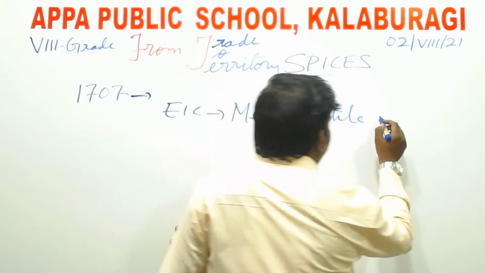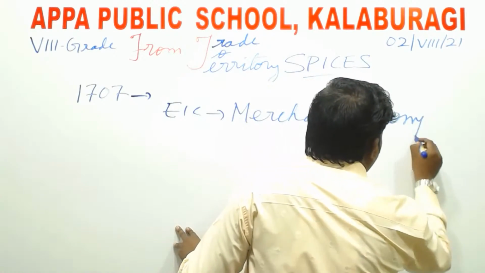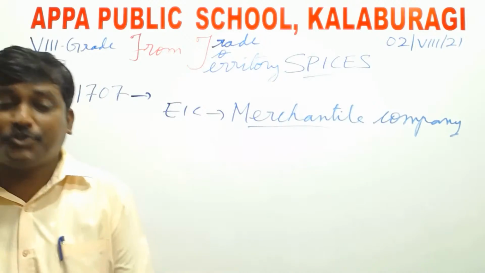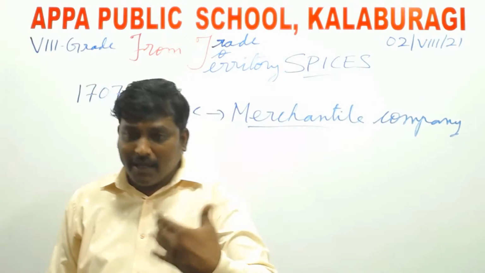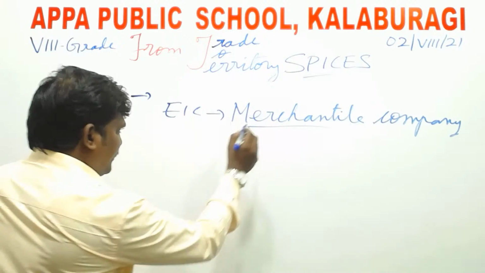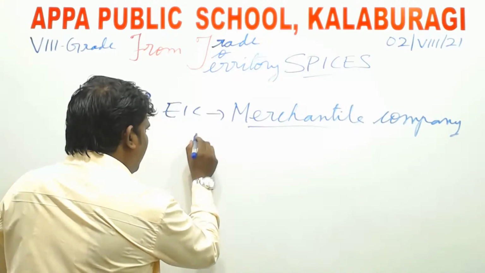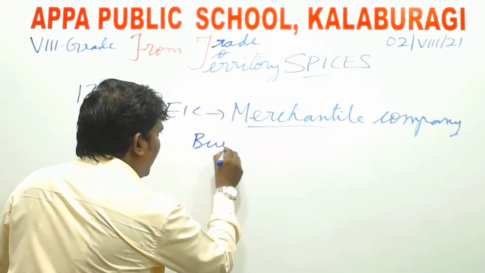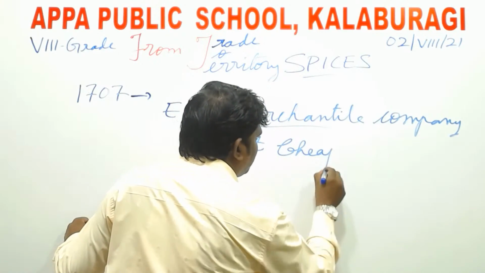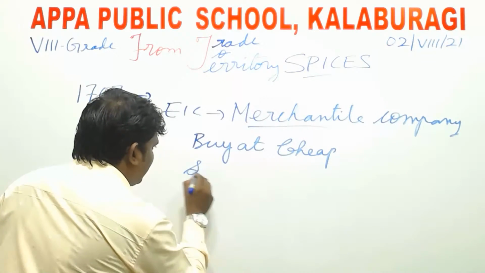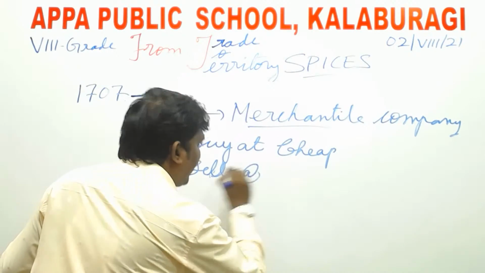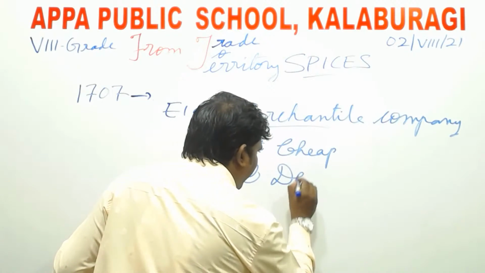Mercantile company. So the term mercantile refers to the traders who buy goods cheaper and sell them dearer. Buy at a cheap rate, cheap price, and sell at a dearer price.